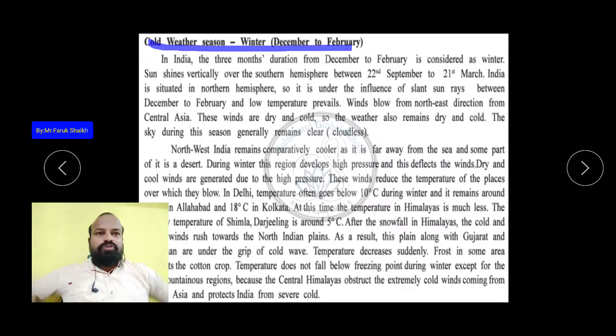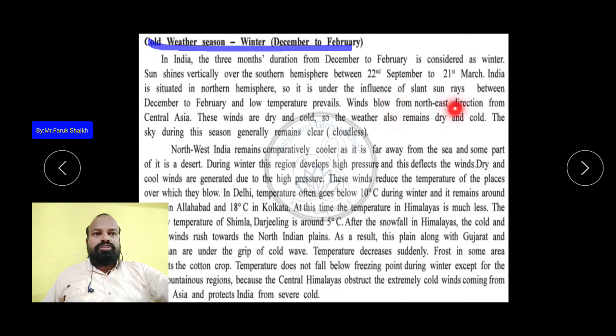So students, this is the winter we experience from December to February, the months considered as winter. So why is there a winter? Because sun rays shine vertically over the southern hemisphere between 22nd September and 21st March, and India is situated in the northern hemisphere. So it is under the influence of slant sun rays. The sun rays are very slanting, so between December and February, low temperature prevails.